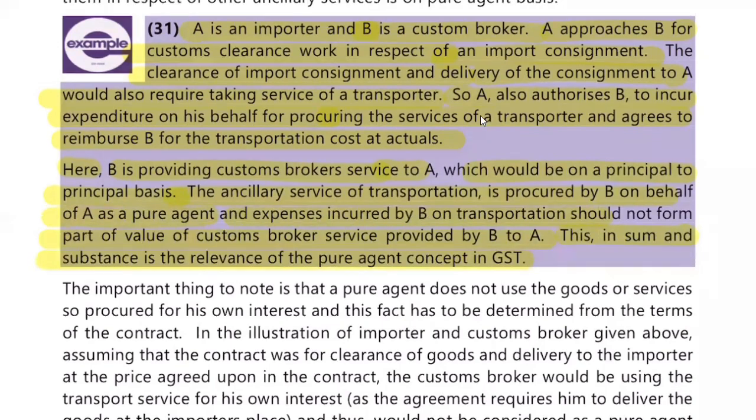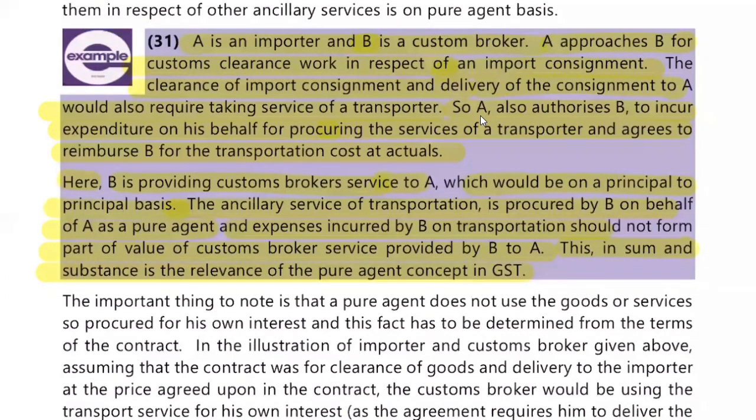As simple as that, whatever he has reimbursed, that amount would not attract any tax. That won't be added in the value of supply. Only the custom broker service which he is providing will attract GST.